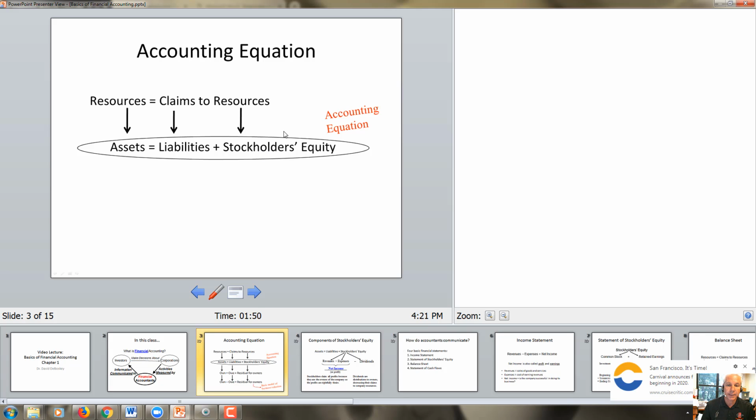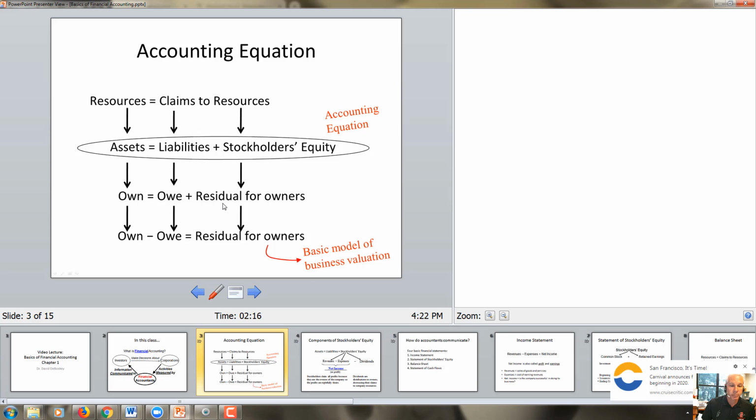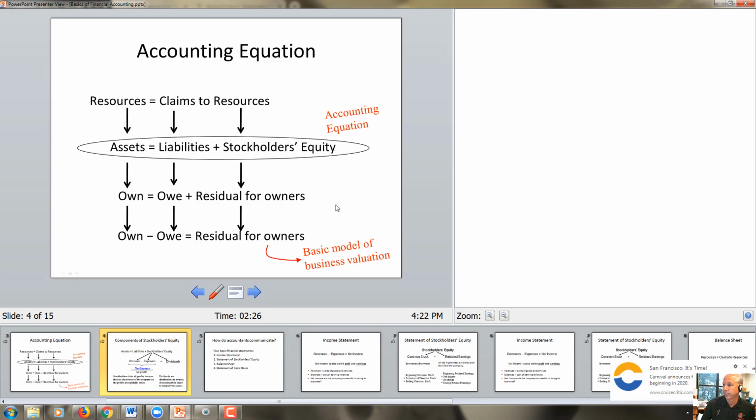So the basic accounting identity or basic accounting equation is expressed as follows. Another way of thinking about this equation is to say that the resources or the assets are the things that you own. The claims to the resources or the liabilities are what you owe against what you own. And then finally the claims to the resources include also stockholders' equity claims, which are known as the residuals for the owners. If you subtract what you owe from what you own, that equals the residual for the owners. And this is what we refer to as the basic model of business valuation.